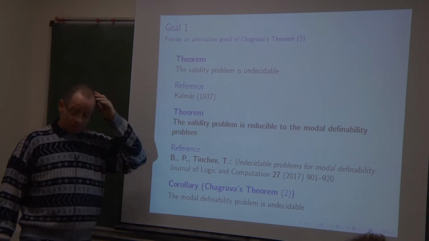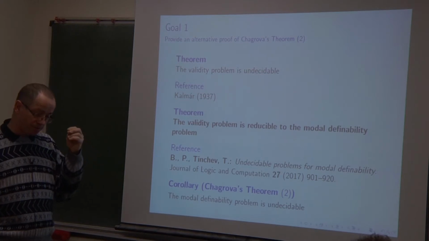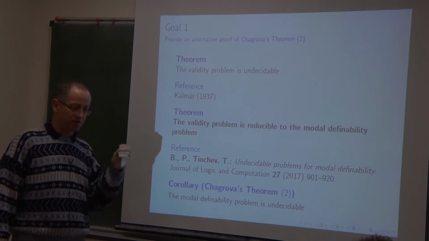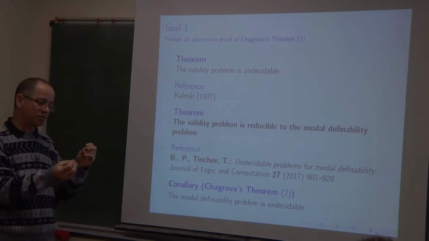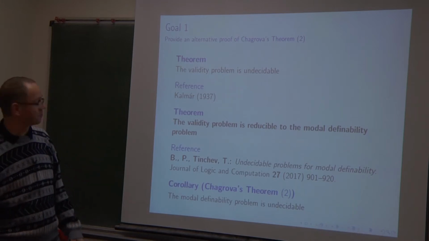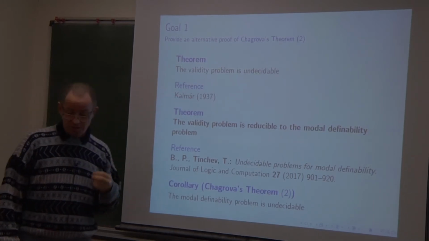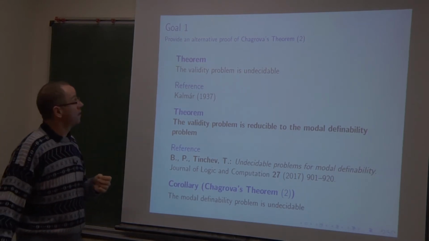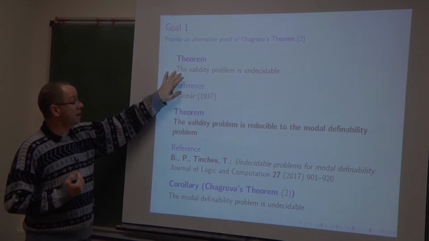But Kalmar has proved that it is possible to reduce the validity problem for a first order language containing at most predicates of arity 2 to the validity problem when the language contains exactly one predicate of arity 2. And this is the one we are interested in, because our first order language contains equality and exactly one predicate of arity 2. And so the validity problem for us on the first order logic side is undecidable.